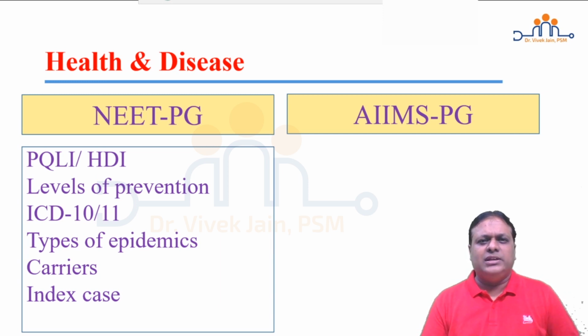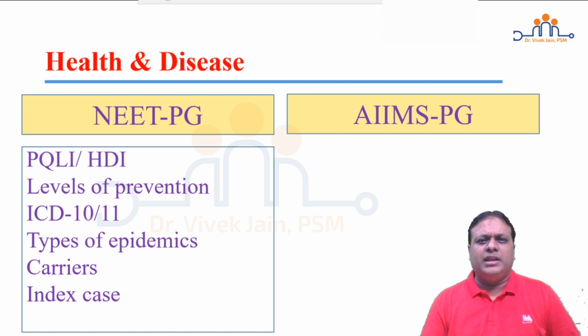Epidemic concept is asked in detail: definition and types of epidemics. Types of epidemic may be asked as a theoretical question or they can ask you through a diagram also. Classical examples in epidemiology like Bhopal gas tragedy, Chernobyl tragedy, TB epidemic, HIV epidemic are asked in this question also. Carriers: what is a carrier? What are the different types of carriers? Paradoxical carrier, incubatory carrier, convalescent carrier have been asked recently through definitions.